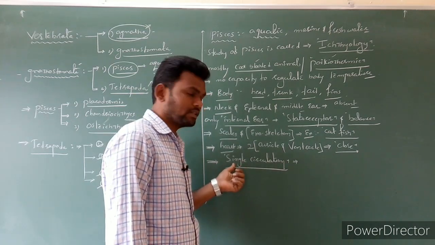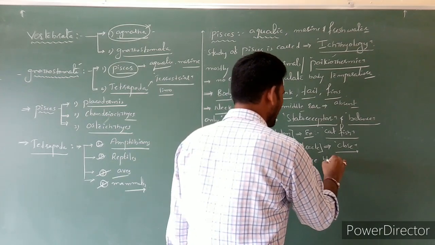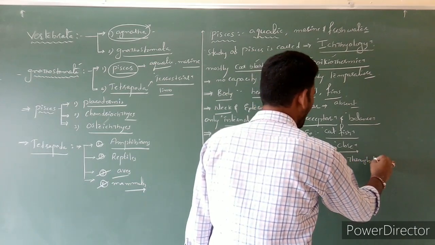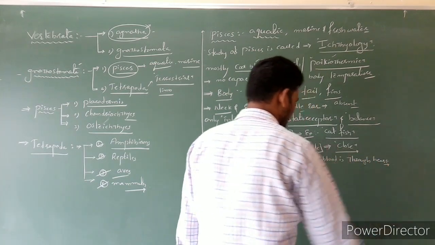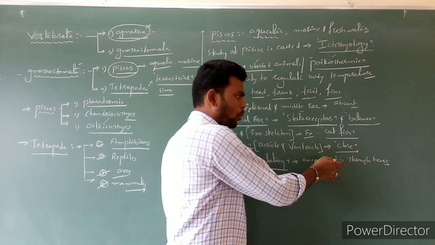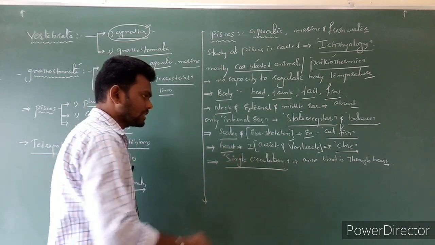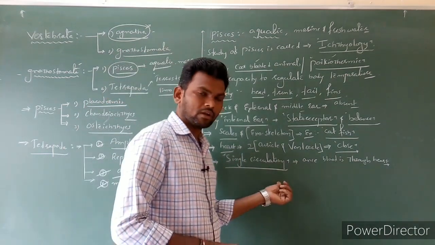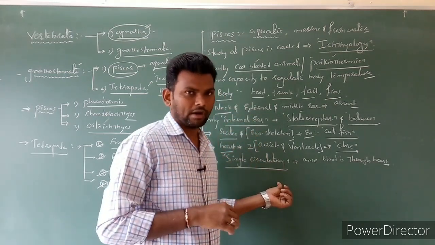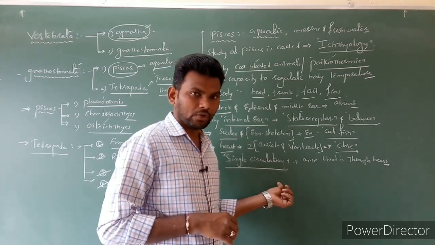So that is called single circulation. In double circulation, to complete one circulation, the blood has to move two times through the heart. We can notice this in birds, reptiles as well as humans.